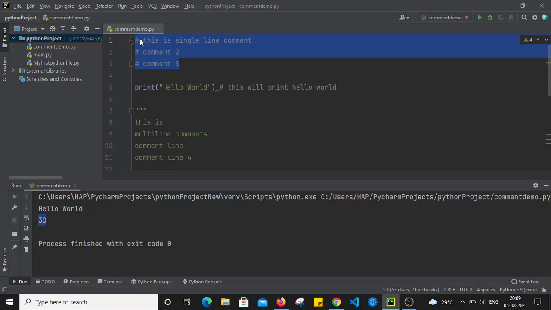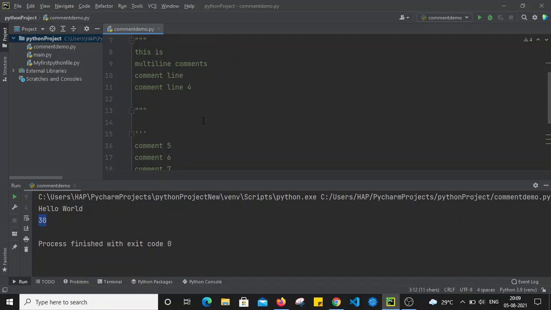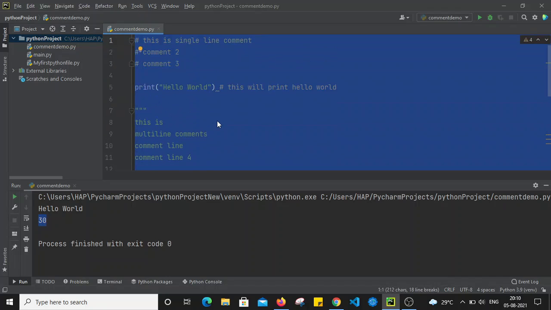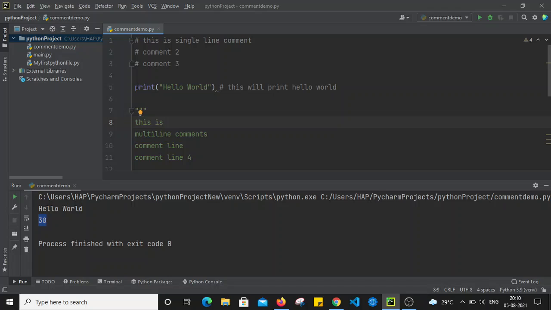If you simply see, this is the single line comment. We can add it simply by using the hash symbol. Whatever we write after the hash symbol is treated as a single line comment. And if you want to describe the comment in multiple lines, then we can simply use a triplet of double quotes or a triplet of single quotes, and those comments will be ignored by Python, and it will only execute the code statements.